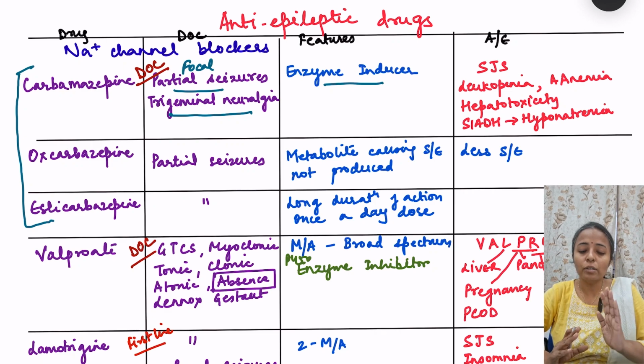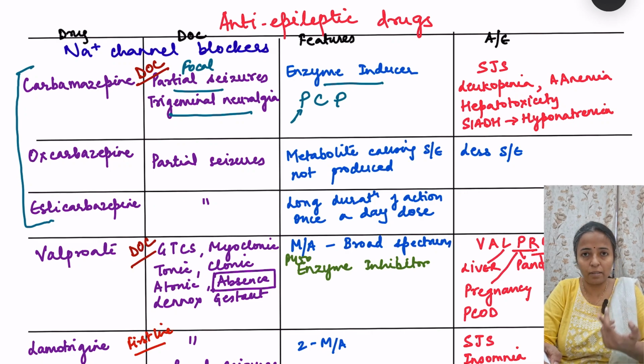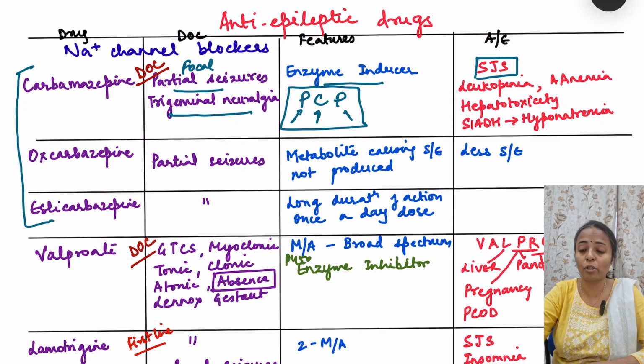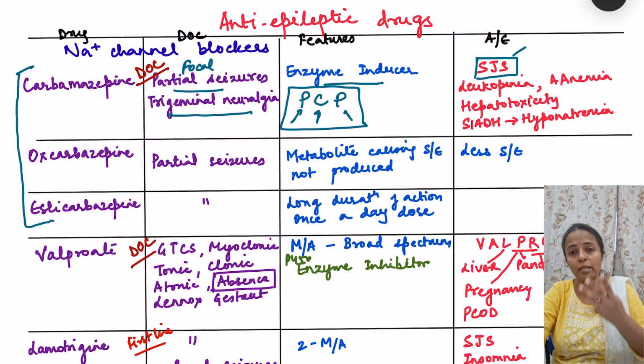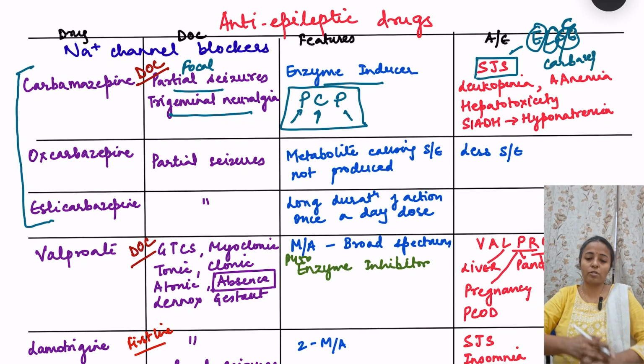So the metabolic end products are going to rise and there may be more chances of toxicity. So there are three enzyme inducers which we are going to study, that is PCP, that is phenobarbital, the barbiturate, carbamazepine and phenytoin. Okay, so these three are enzyme inducers. Then what are the side effects? We have Stevens-Johnson syndrome, very important, and Stevens-Johnson syndrome is caused again by three drugs, which we can remember by the letters: E, ethosuximide, L, lamotrigine, and C for carbamazepine. Okay, so that is Stevens-Johnson syndrome.